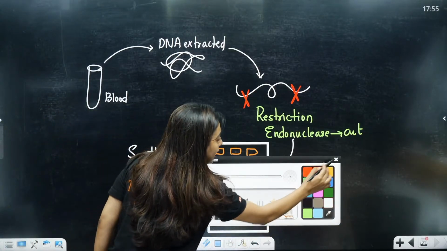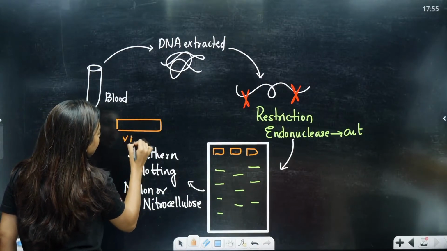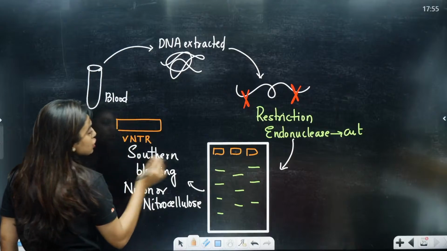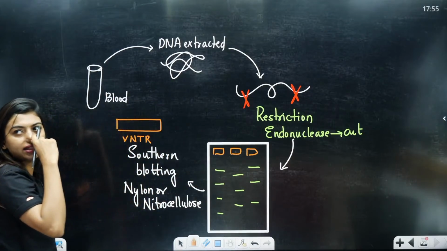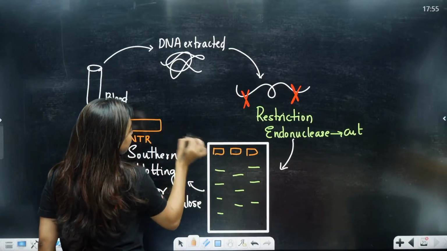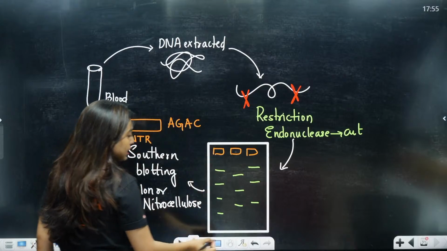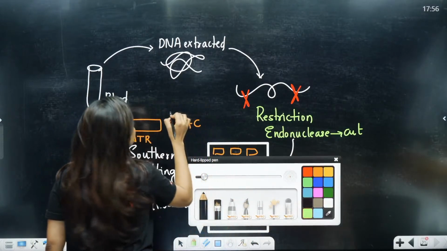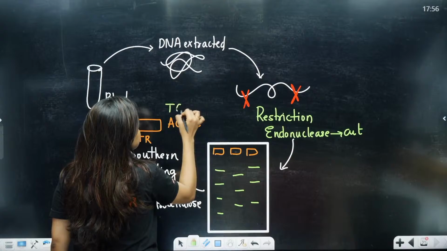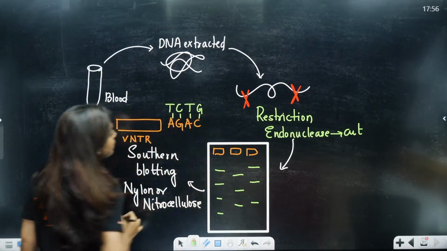After that, with the help of a VNTR probe, what am I going to use? A VNTR probe, which is going to be complementary to one of the strands. Clear to all of you? So if the repetitive strand is AGAC, the VNTR probe will be TCTG. This is going to be the complementary VNTR probe.